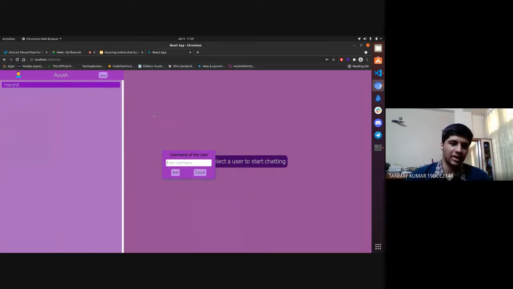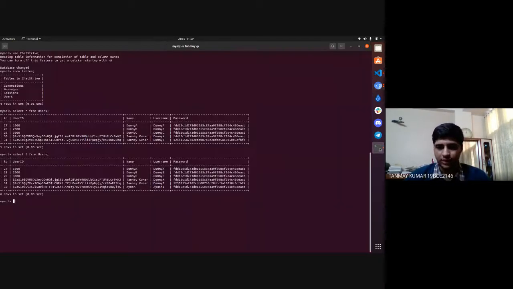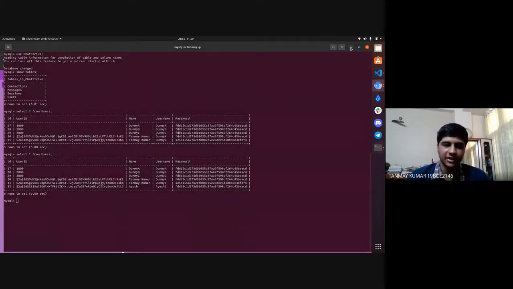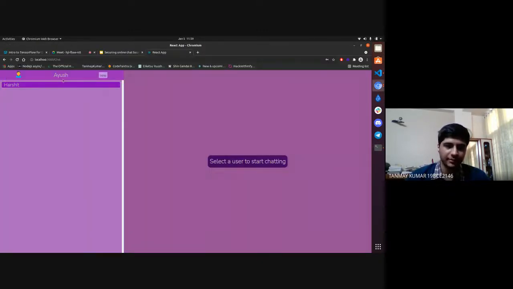So I can add one more user. As you can see, I'm able to add Harshit. But you can see that there is no user called Harshit. Actually, the reason behind this is that we haven't connected the message section with the database yet. That's why it is showing this error. It is a bit lengthy part right now, but we will continuously work upon it.